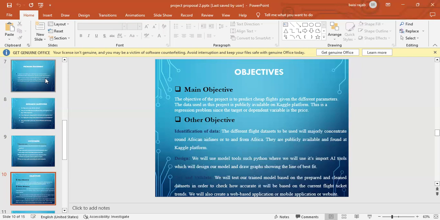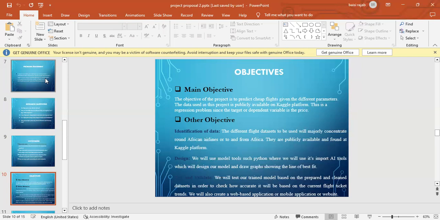And we understand why at a particular time very many people are trying to book a certain flight ticket. Then we shall test and validate our model. We shall use other data sets and train our model. First of all, data sets cannot be used raw, so we shall have to clean our data set. After cleaning, we shall have to eliminate the useless columns that will make our data set bulky. Then we shall use this data set to train our AI model using the Python tools.